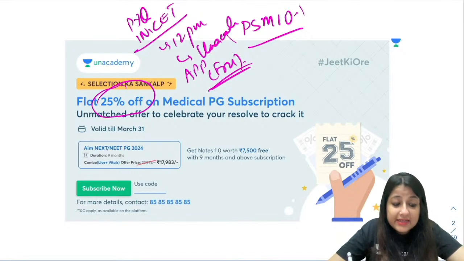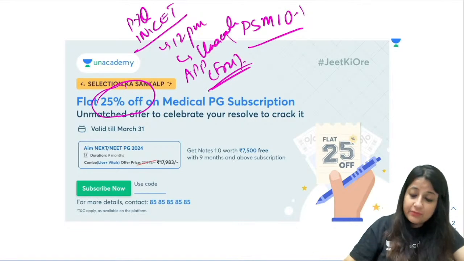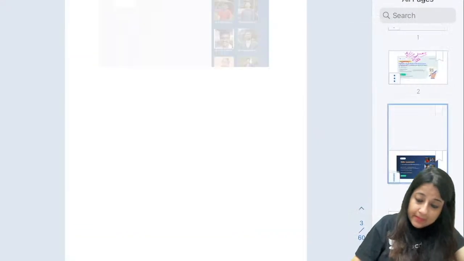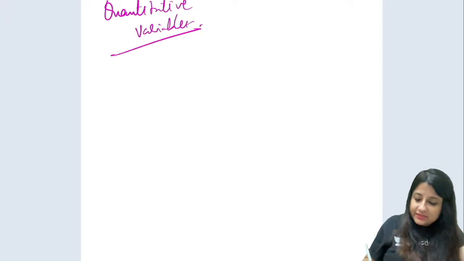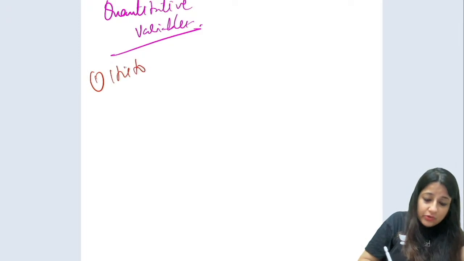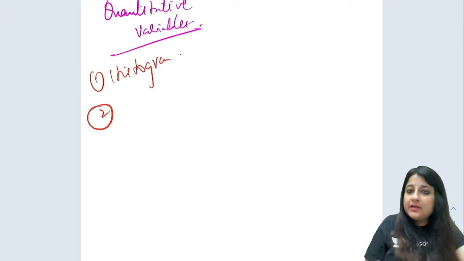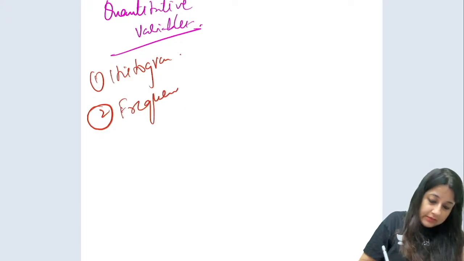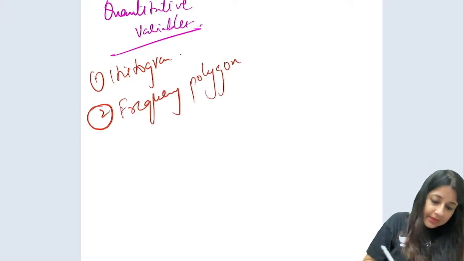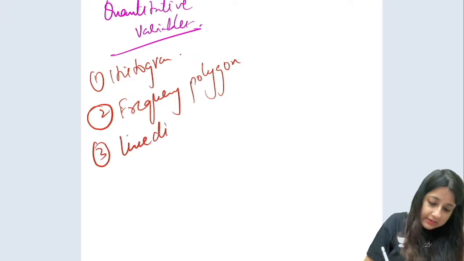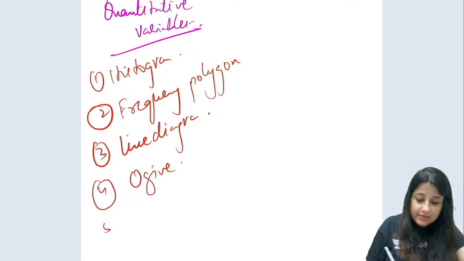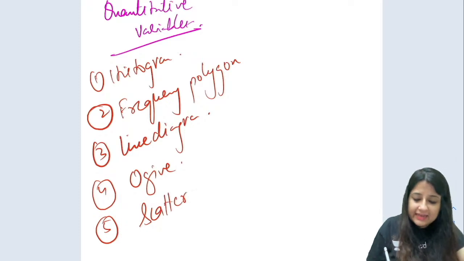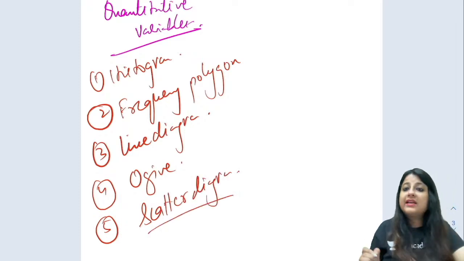See, Hemant, ogive is for quantitative variables. One second, I'll just do one thing for you. For quantitative variables, what are the graphs that you can use? Number 1, listen carefully, histogram. Number 2, frequency polygon. Number 3, line diagram. Number 4, ogive. Number 5, there's one more, scatter diagram, where we talk about the correlation coefficient.